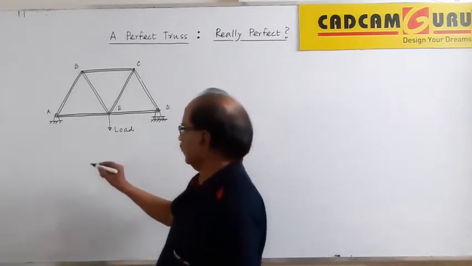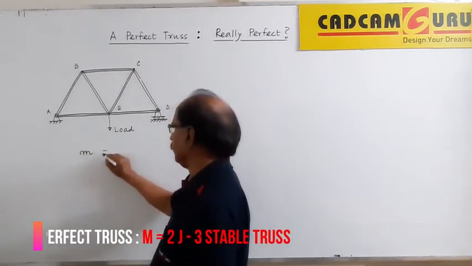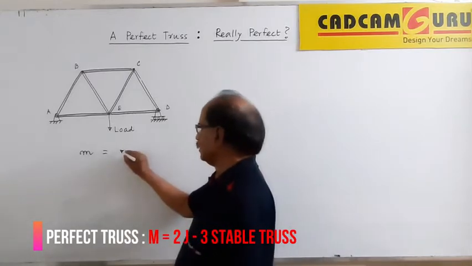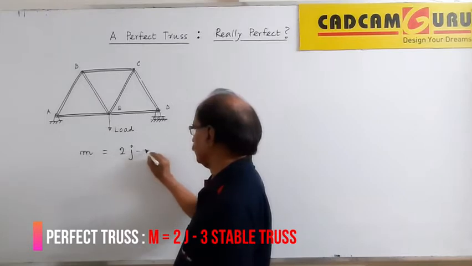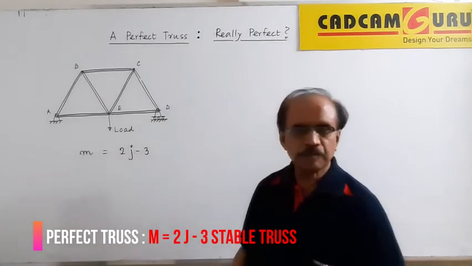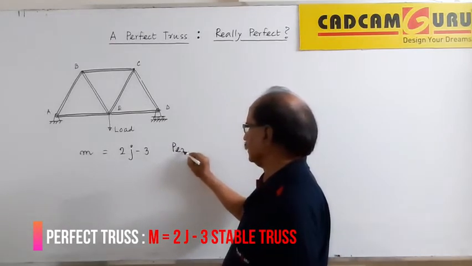For example, suppose M is the number of members and J is the number of joints. And suppose this relationship M equal to 2J minus 3 is followed by the combination. Then we call such a truss a perfect truss.